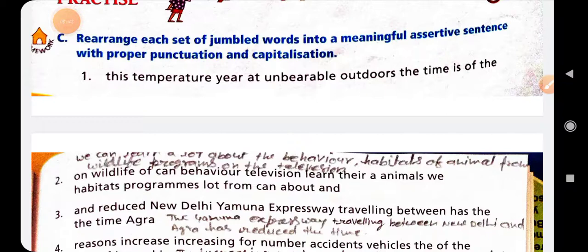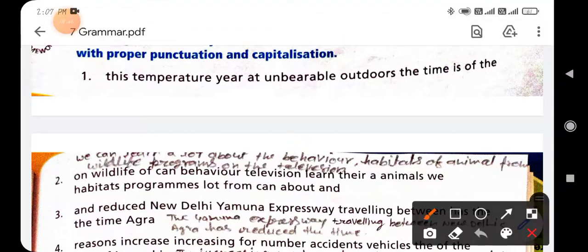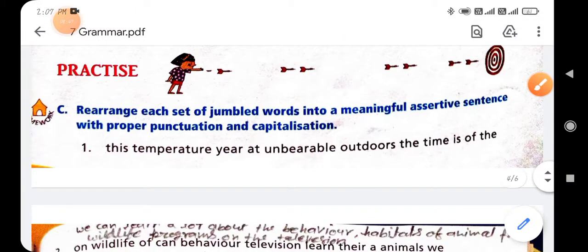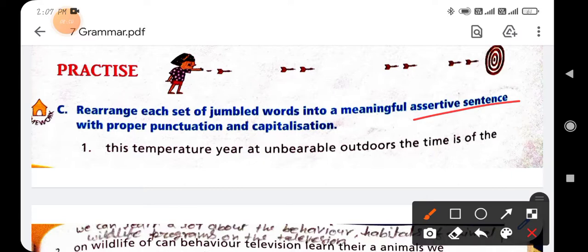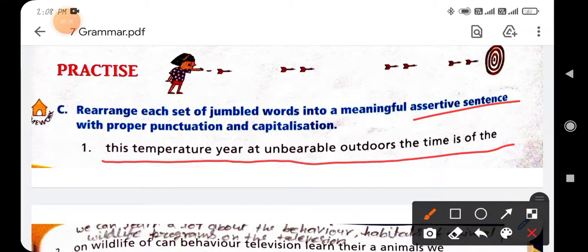But here it is an assertive sentence, so there is no use of the question mark or the exclamation mark. You will use only a full stop here. Okay, first you arrange all the words after reading. Here the sentence is: this temperature here at unbearable outdoors, the time is of the. So you arrange this group of words in a proper way.